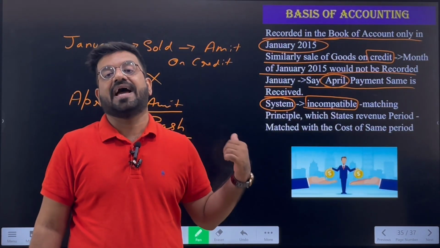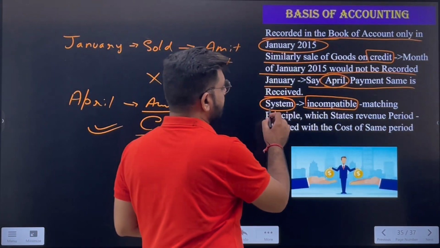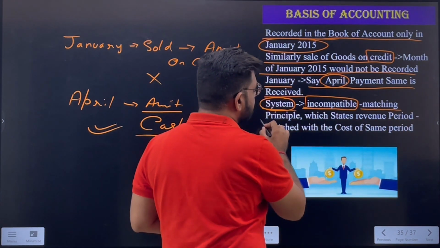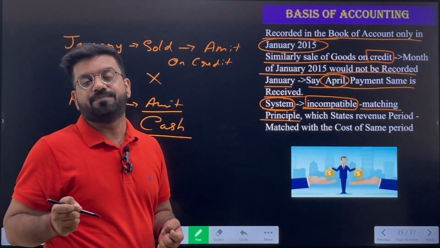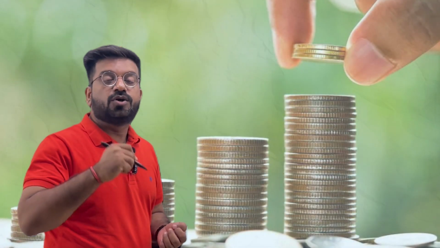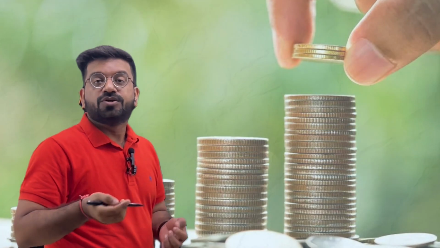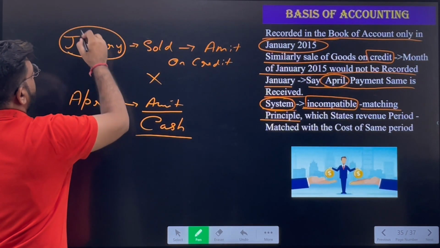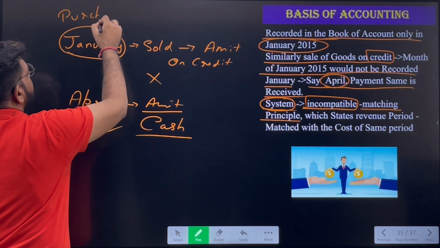Because the expense for the month of January should be recorded in the month of January itself, or else there will be misappropriation of profits, miscalculation of profits. This is the drawback of the cash basis of accounting. So basically the system is incompatible. Matching principle is not complied with. Matching principle simply says the expenses which are incurred to make the revenue, to earn the income, should be recorded at the time of making the revenue. For example, in January, we purchased these goods only from, say, Aman.